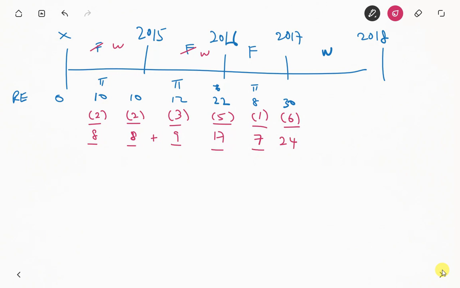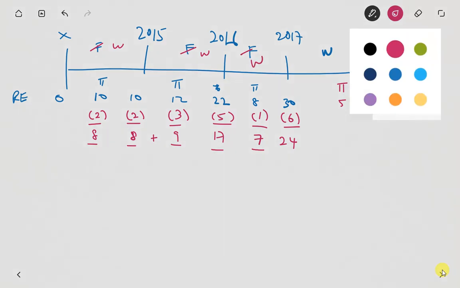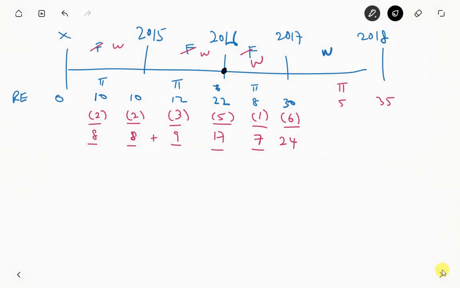This year, my profit is 5, therefore 35. This one has no issue in the current year because it's already weighted average. Can you see here, our financial statement falls from here to here?